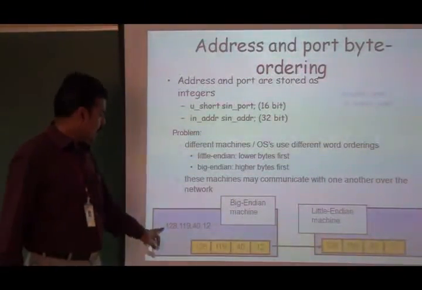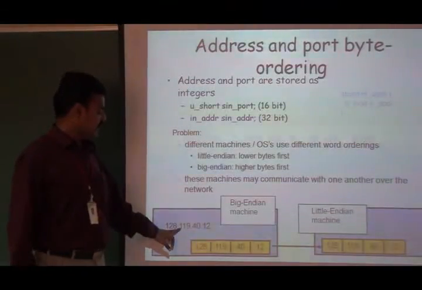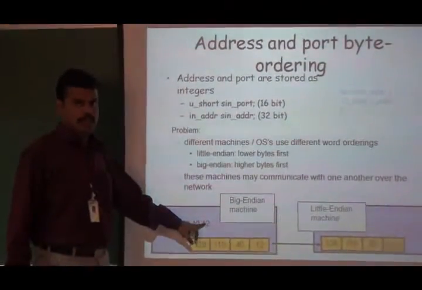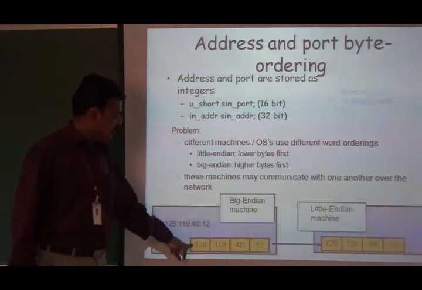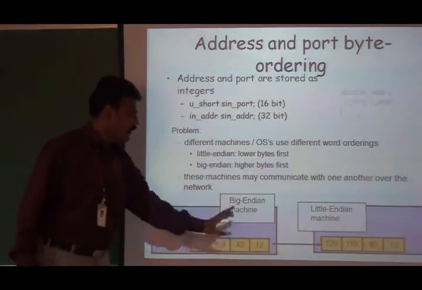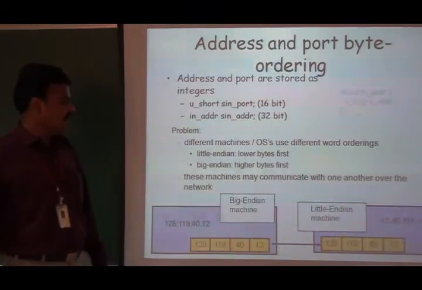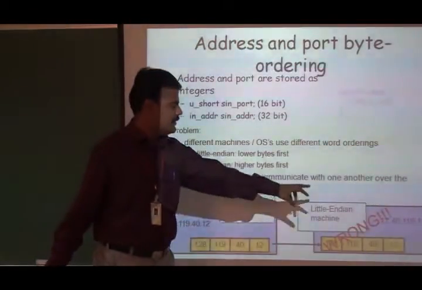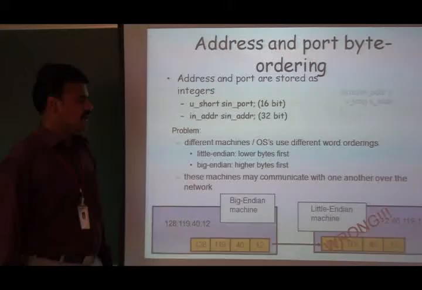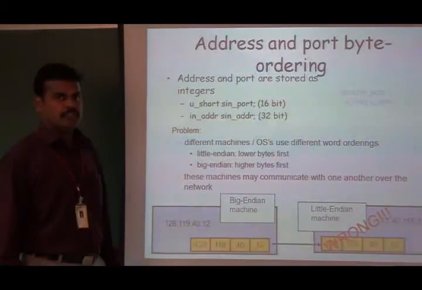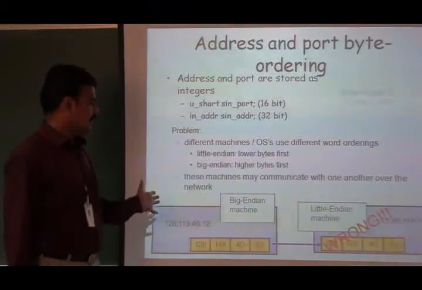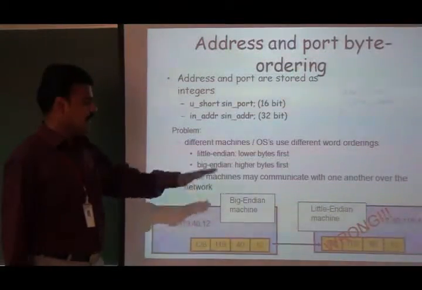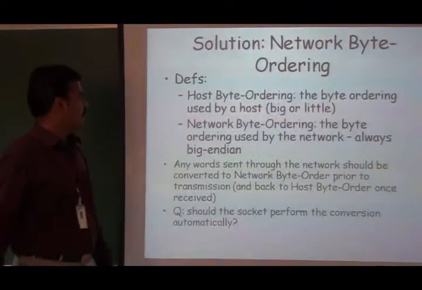Here, the IP address 128.119.40.12 will be stored in this format, but in the case of Little Endian format, it will be read as 12.40.119.128. That is wrong. So it is necessary to convert from Big Endian format to Little Endian format, and from Little Endian format to Big Endian format.